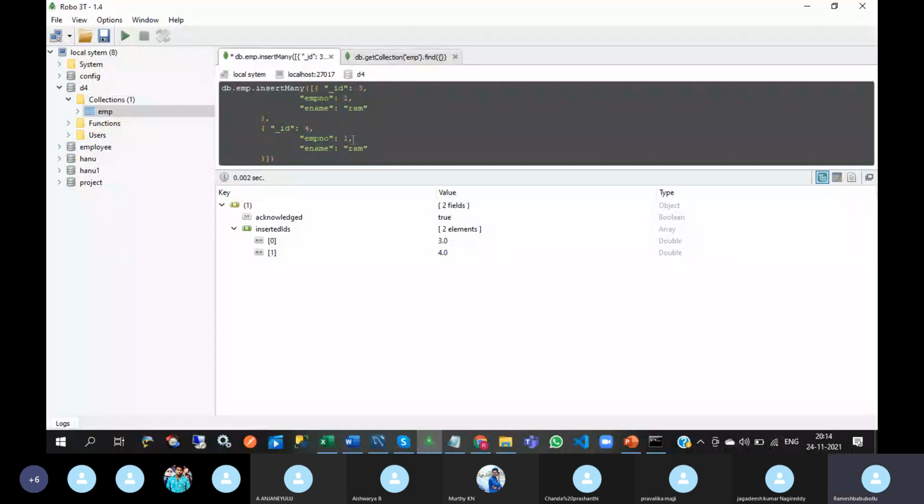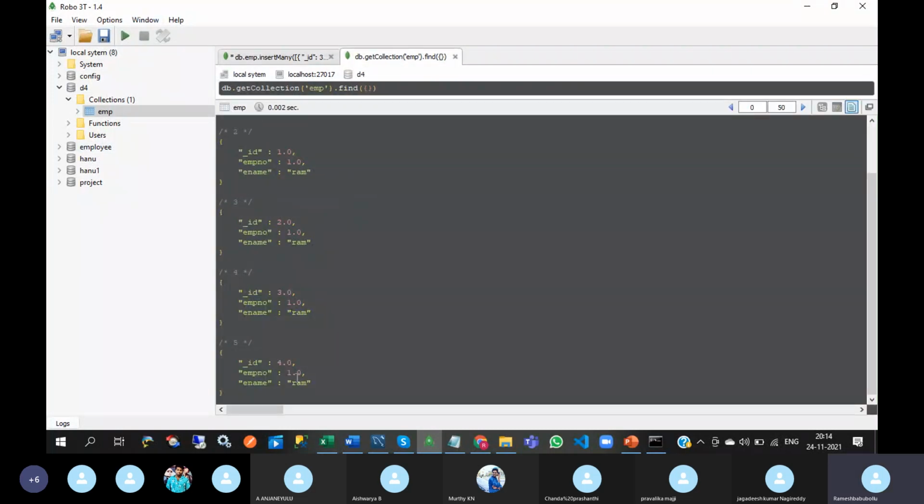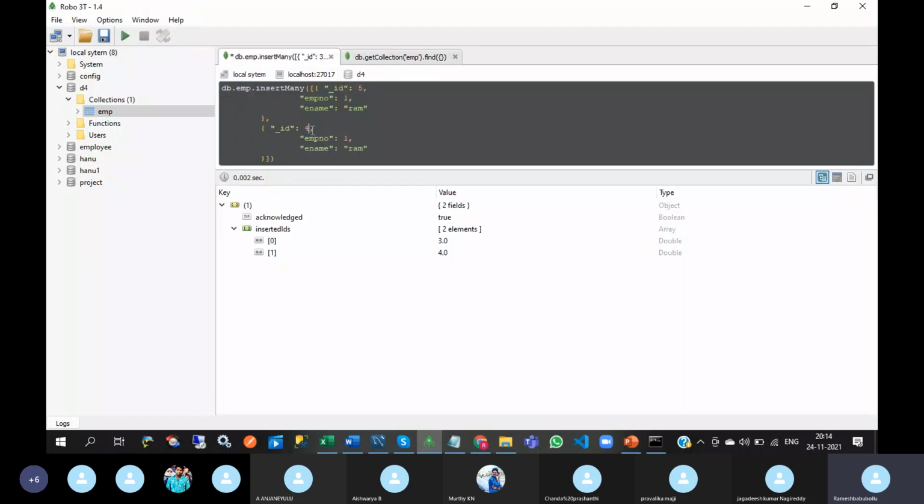Next, one more option is there. Here we have 3, 4. Okay. So if I give 5 and 6, it will allow to insert.